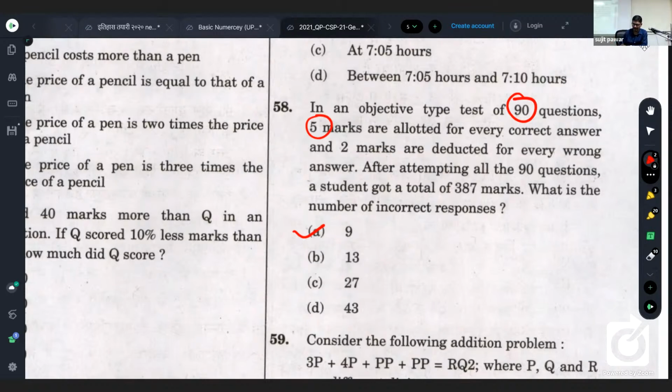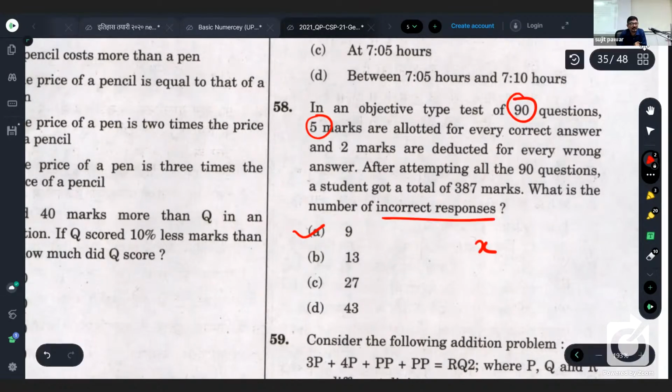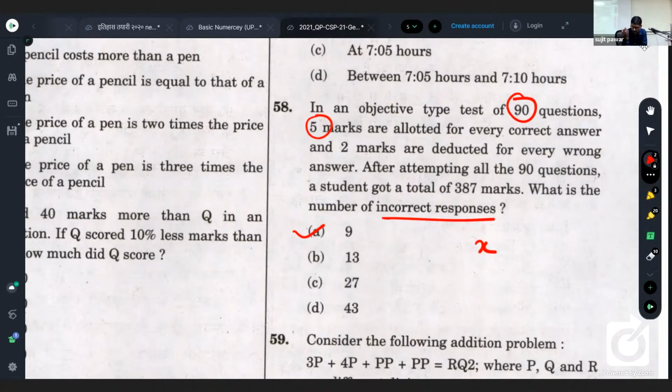So here we have total 90 questions. If x questions are answered correctly, then 90 minus x would be wrong. But when we are asked for incorrect, you can use x as incorrect also, no problem. But right now, straightforward: 5x minus (90 minus x) into 2 is equal to 387.